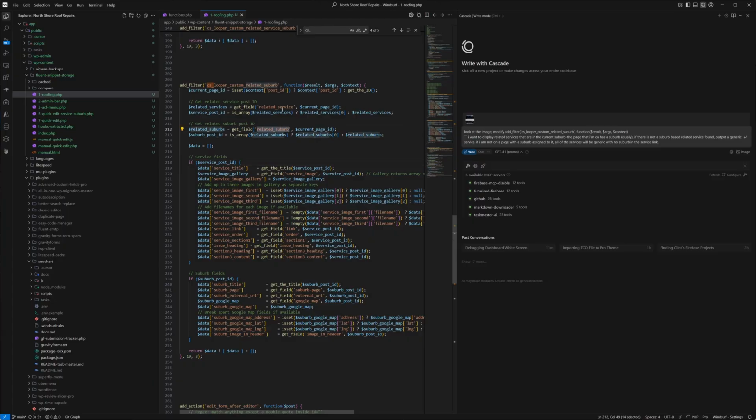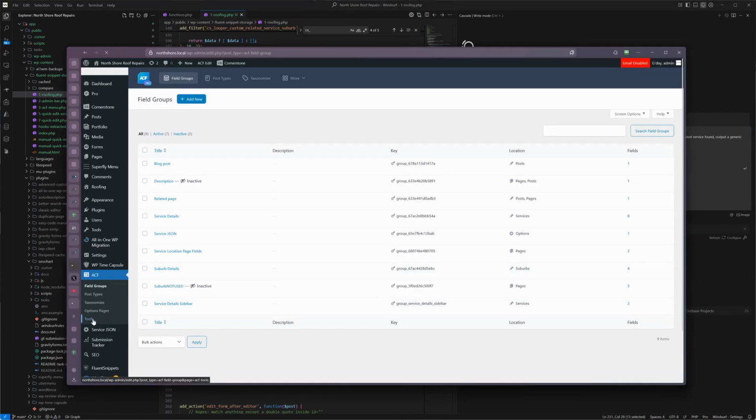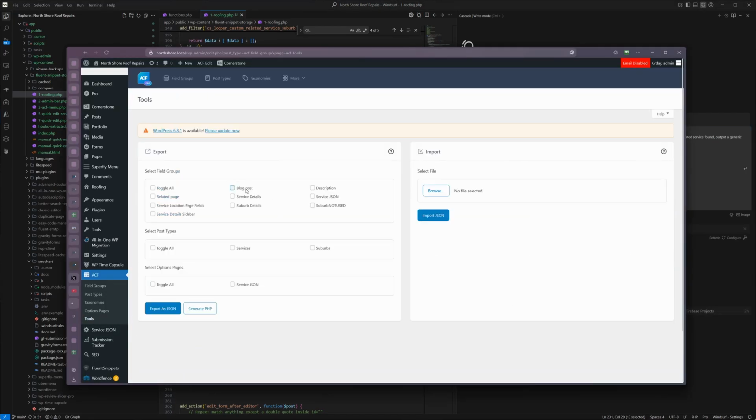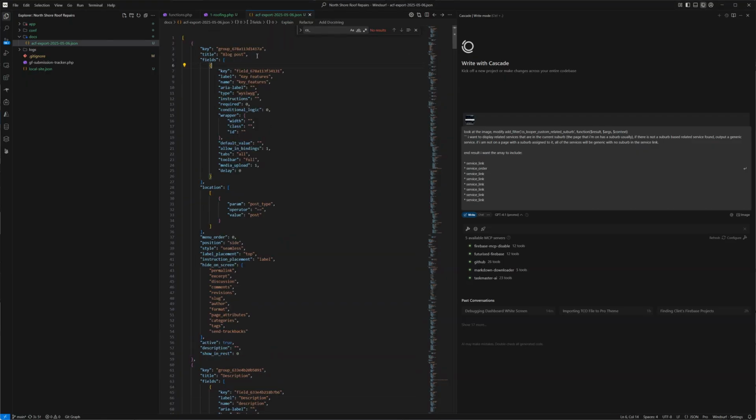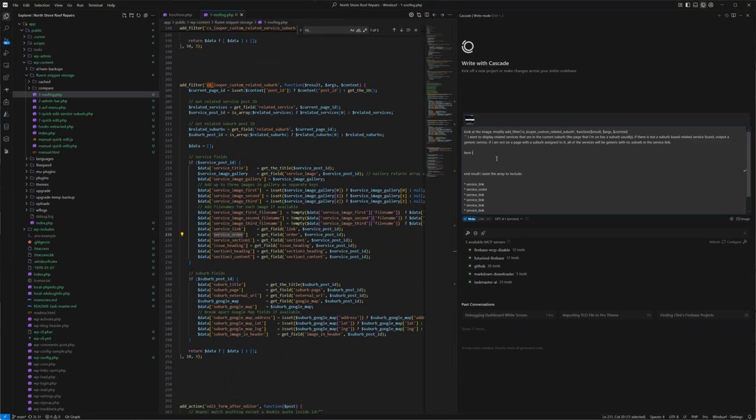Look through here, it knows that it can find related service and related suburb. And I wanted to understand the ACF fields, just want the field groups and post types. Created a folder named docs, place the JSON of the ACF in there. So here is my ACF.